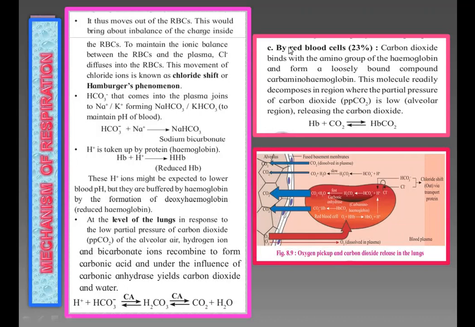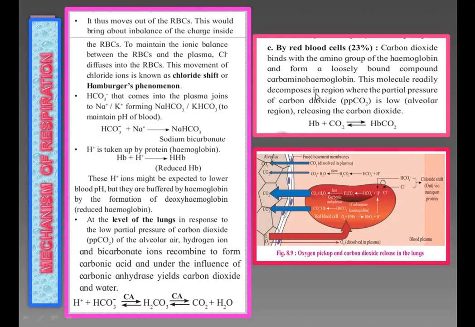Then the third step is transport by red blood cells. That means carbon dioxide is transported by red blood cells. Nearly 23% of carbon dioxide binds with the amino groups of hemoglobin and forms a loosely bound compound called carbaminohemoglobin.